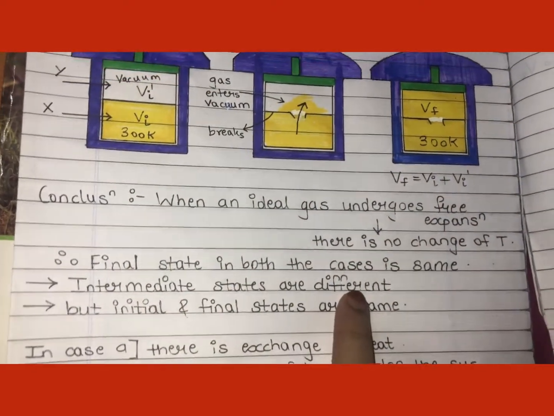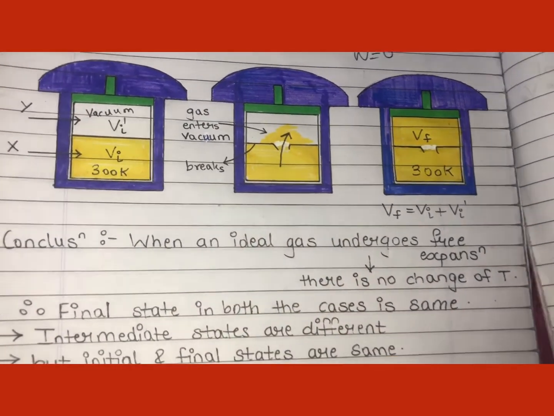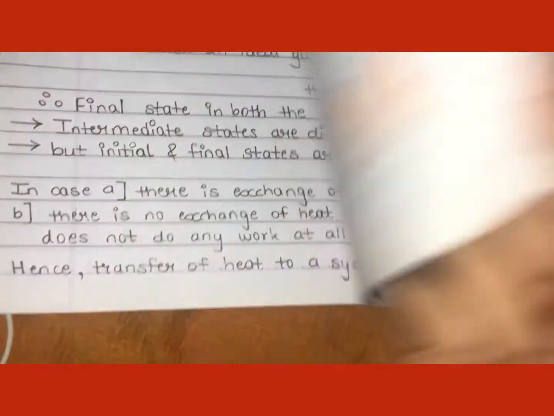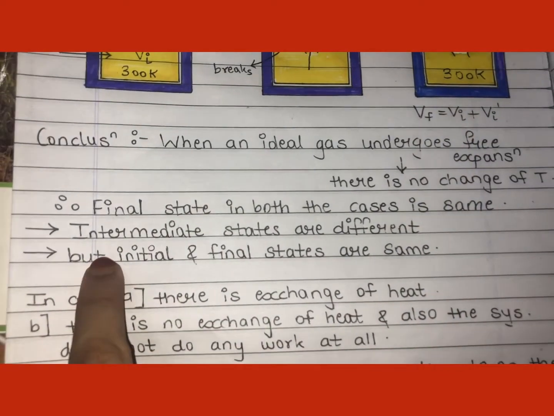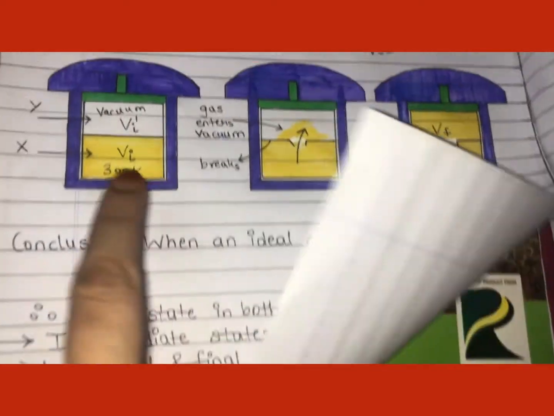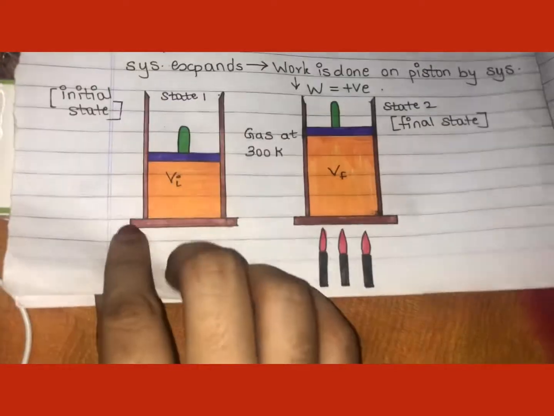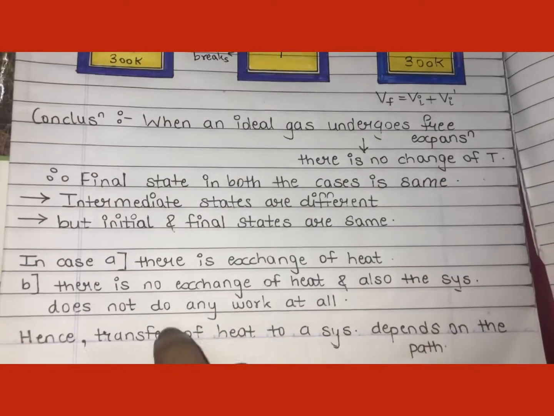Intermediate states are different. Yes, of course, here the intermediate state is of breaking this partition, and here the intermediate state is of supplying the heat. Yes, the path is different. What is the intermediate state? It is nothing but the path. But the initial and final states are the same. Initially volume is Vi, finally volume is Vf. Even in this case, initially volume is Vi, and in the final case volume is Vf, meaning the volume has increased.